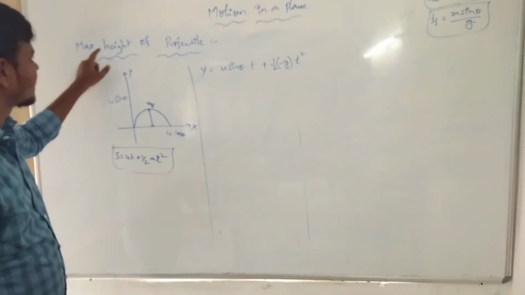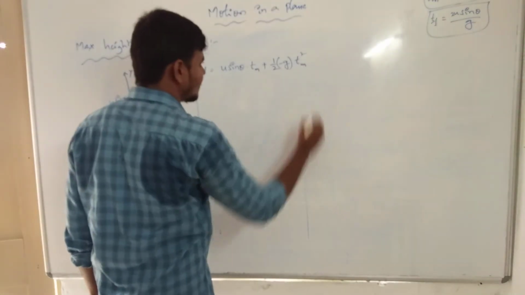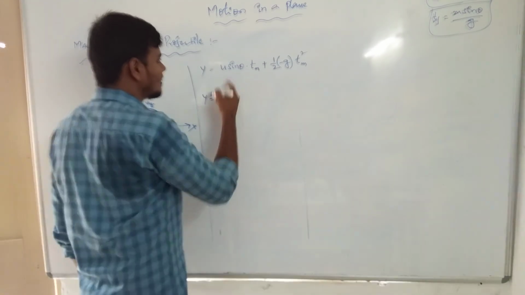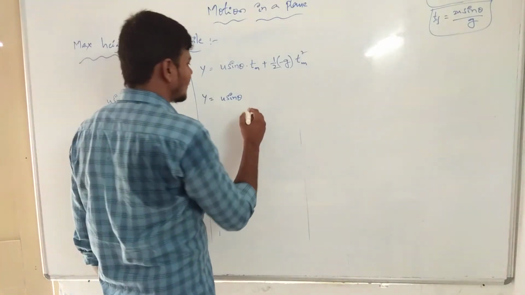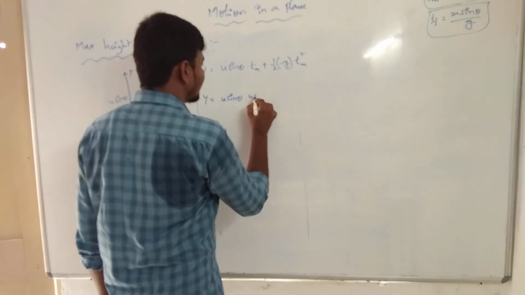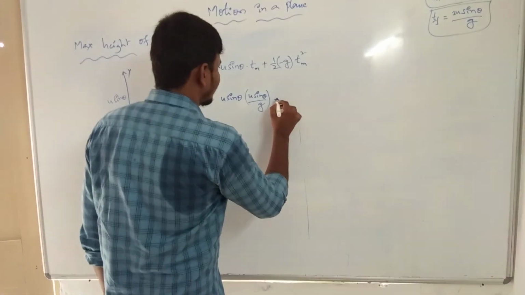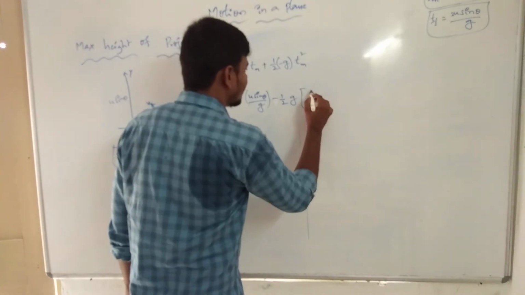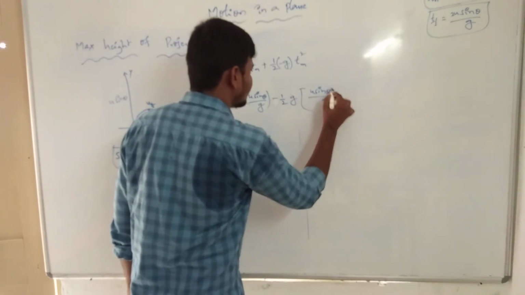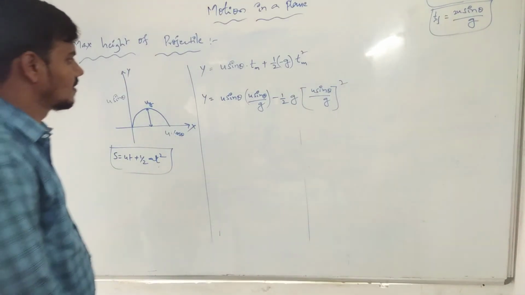The time is the time of maximum height, Tm. So y is equal to u sin theta into Tm, where Tm is equal to u sin theta by g, plus half, with a negative sign, minus half g into u sin theta by g whole square.